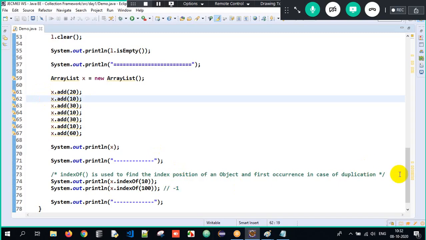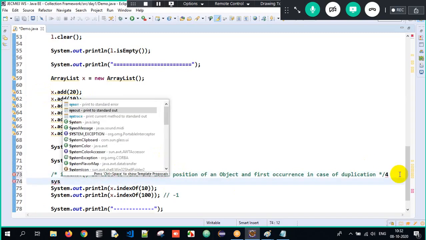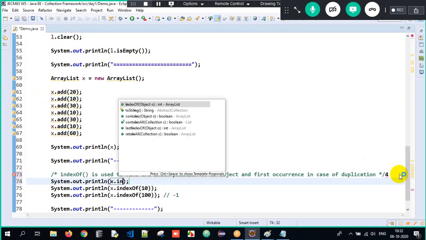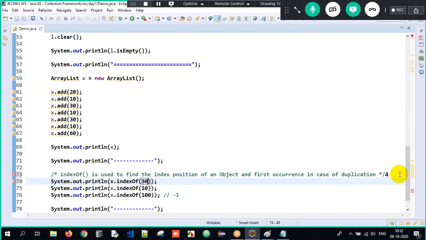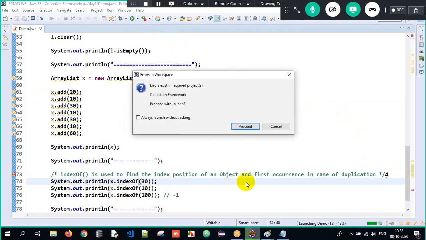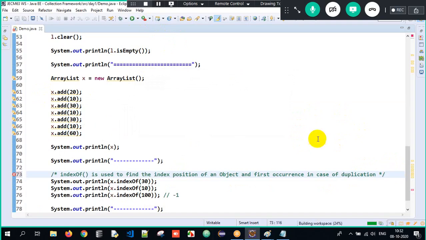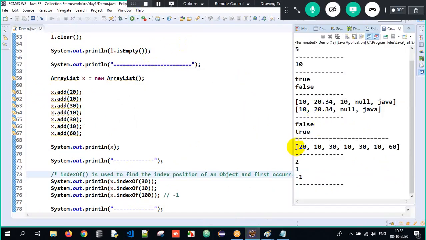See, I'll try 30 also. System.out x.indexOf(30). I find out the index position of 30. In which index position is 30 present here? Just a moment, I wrote an extra 4 here. Great. Now when I execute it, 30 is present at 0, 1, 2, so I get the index position of 30, that is 2.